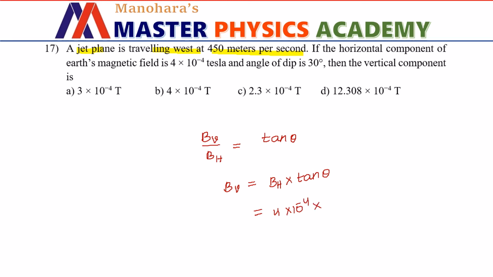What is tan 30 degree? It is going to be 1 by root 3. So root 3 means 1.73. So it is going to be 4 divided by 1.73, almost 2 I can say, into 10 to the power minus 4. The answer should be nearer to 2 but little greater than 2, which is given in option C. That is 2.3 into 10 to the power minus 4 Tesla.